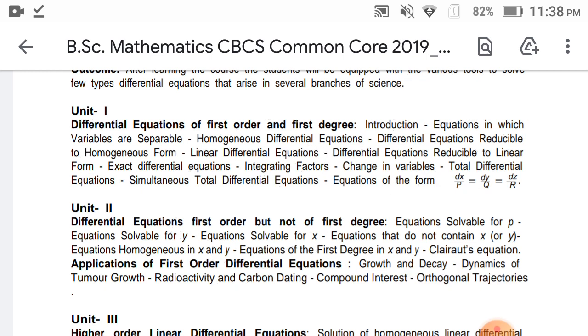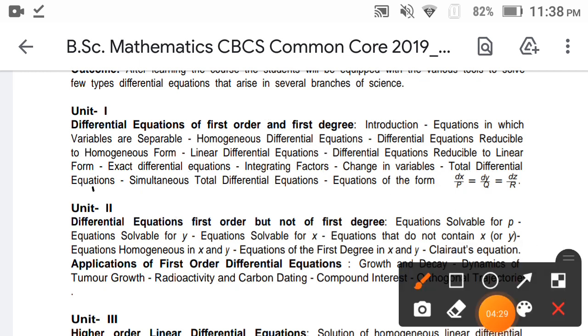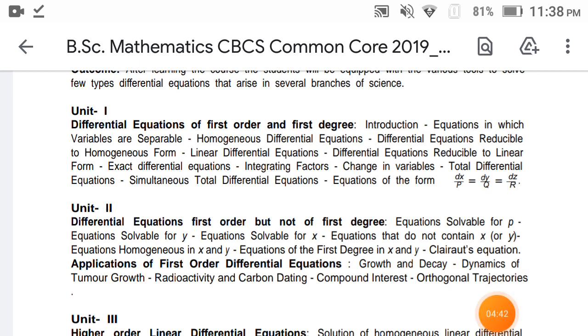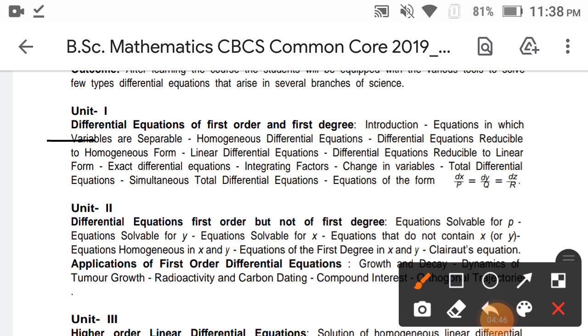For example, in the variable separable process, y in dx plus x in dy is not variable separable. Variable separable means x terms are on the x side, y terms are on the y side. That is variable separable. This is the first method, the variable separable method.